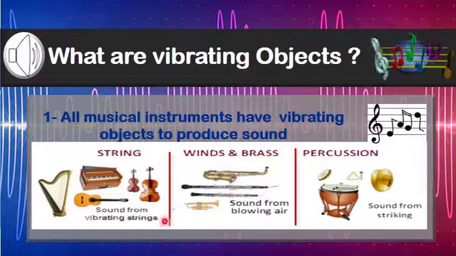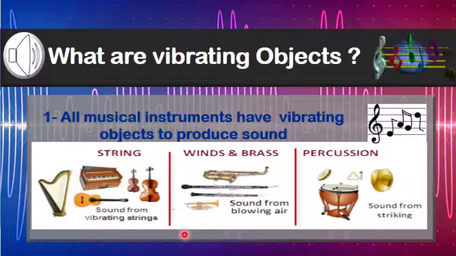You can see here the different types of musical instruments that vibrate and produce sound, as in the case of the guitar, clarinet and drum beating. In the guitar, the sound is produced by vibrating strings and we can hear it. This sound is produced by striking the strings.